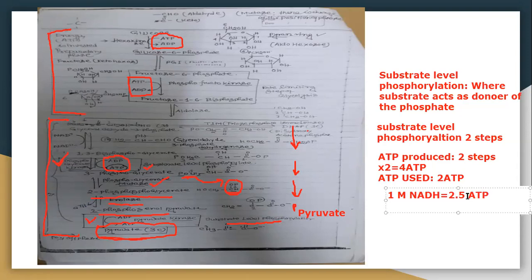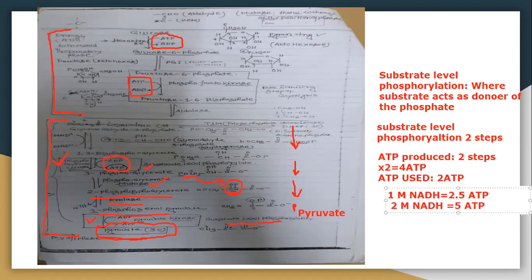So how many NADH will be produced? In this step, 2 NADH are there, right? So 2 molecules of NADH produce 5 molecules of ATP.